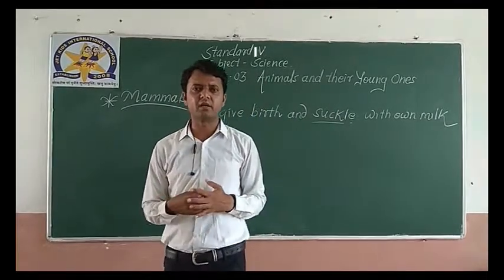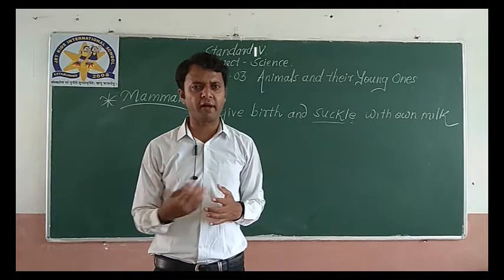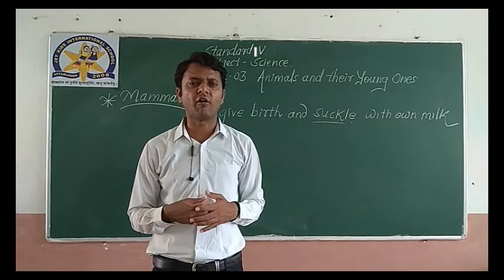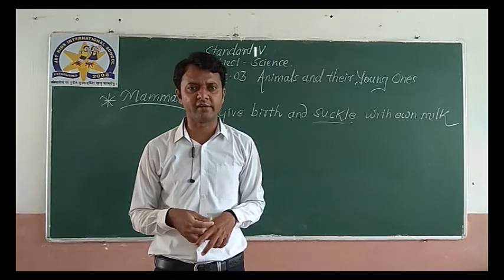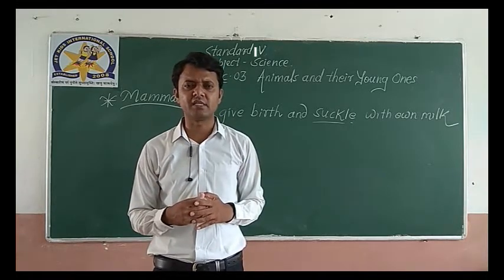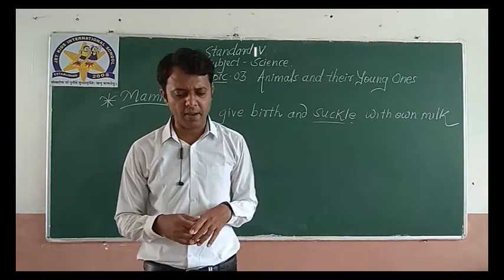A female parent provides her own milk for the growth of her young ones. So I hope the term mammal is very clear to you all.